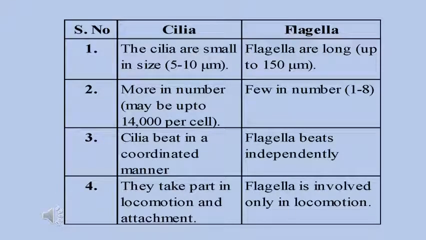Now, what is the difference between the cilia and flagella? The cilia are always small in size, near about 5 to 10 micrometer, whereas flagella are long, up to 150 micrometer. The count of cilia is more as they are present all over the cell, whereas flagella are few in number. Cilia beat in a coordinated manner in a single direction, and it shows the oar-like movement, whereas flagella beat independently.